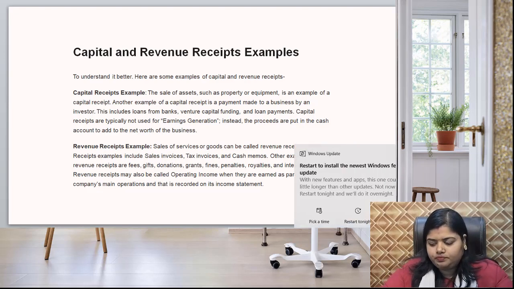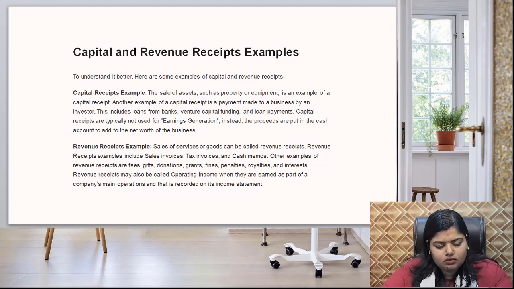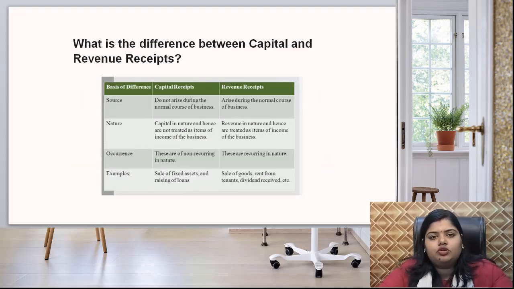Okay. Now, coming to my next slide, what is the difference between capital receipt and revenue receipt? Coming to the source, capital receipts do not arise during the normal course of business because they are capital in nature, but revenue receipts occur in the normal course of business. The nature of capital receipt is capital, and it is not treated as an item of income of the business. In contrast, revenue receipts are revenue in nature and will be treated as income of the business.